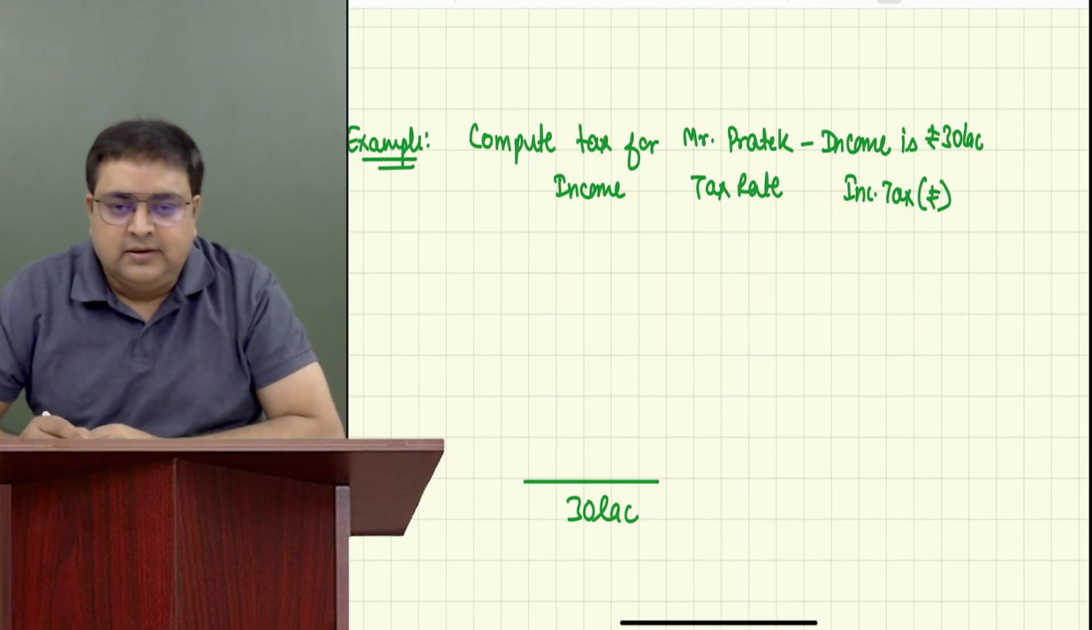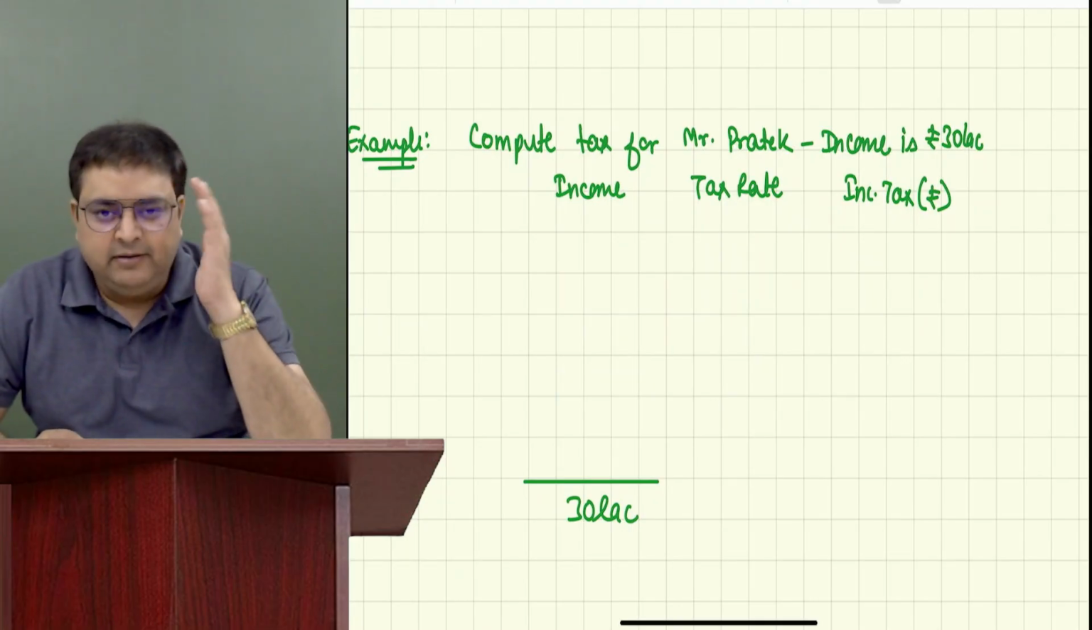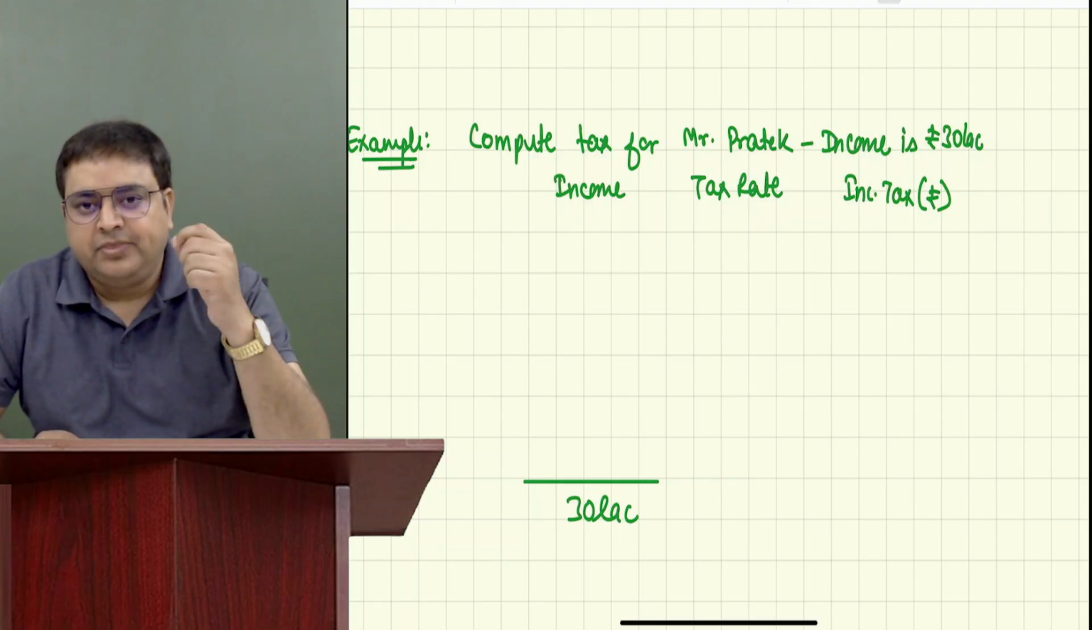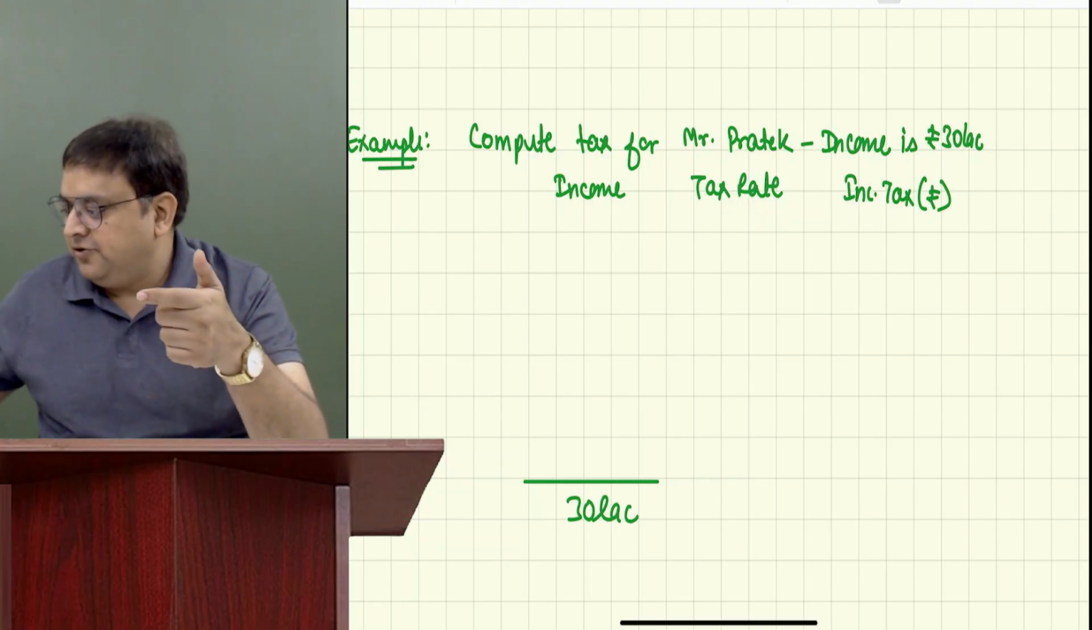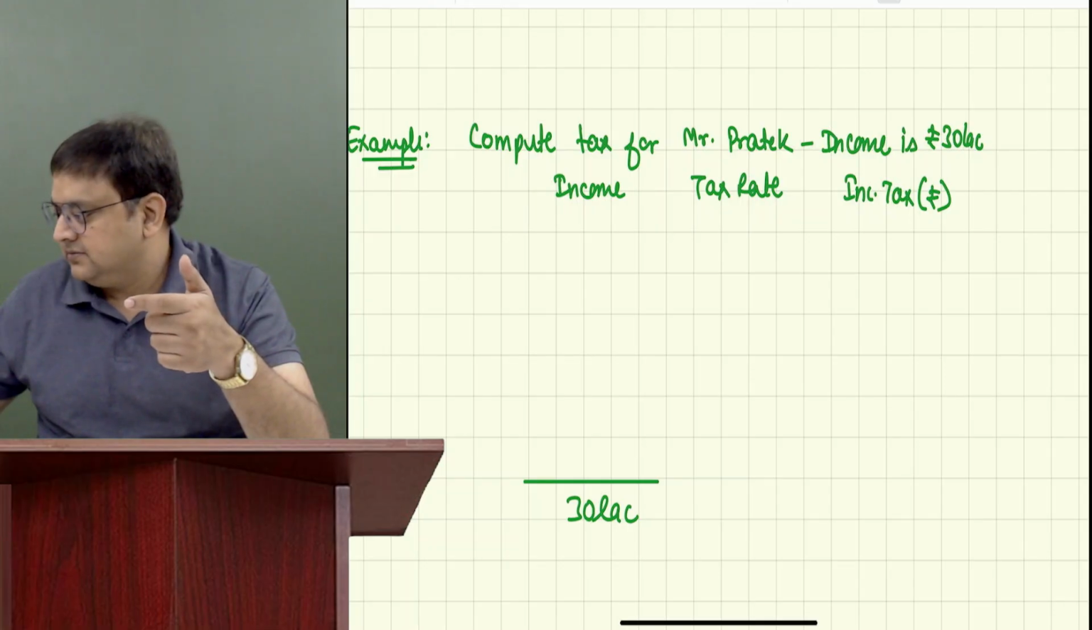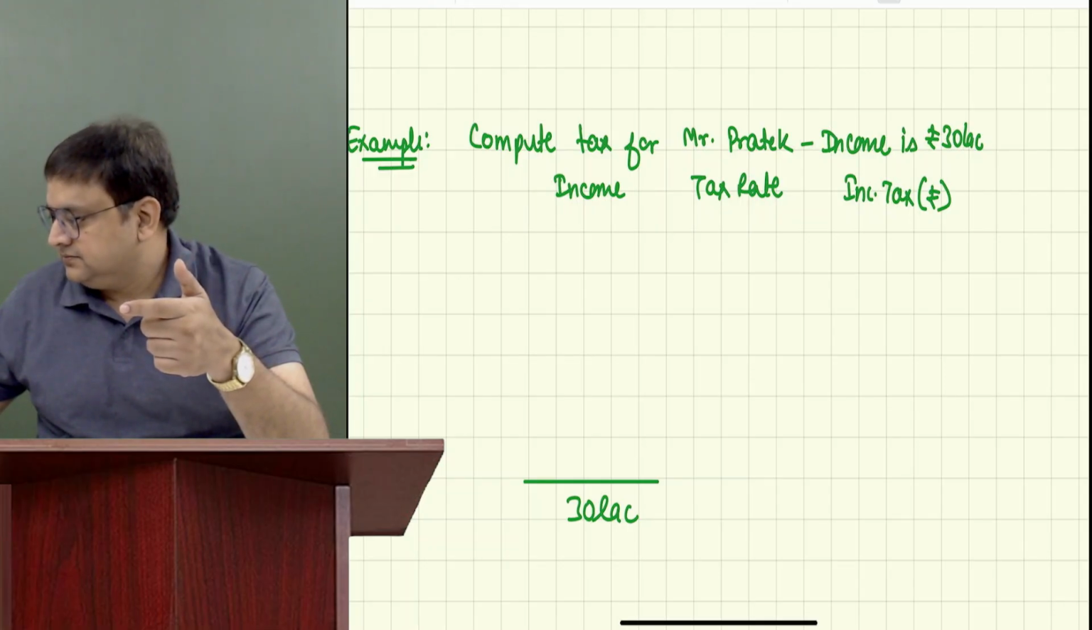Now guys, without seeing that table, we will do this. We have a little bit of idea about that table. First level is how much? 0 to 4. Is he crossing 4 lakh? Yes, sir.